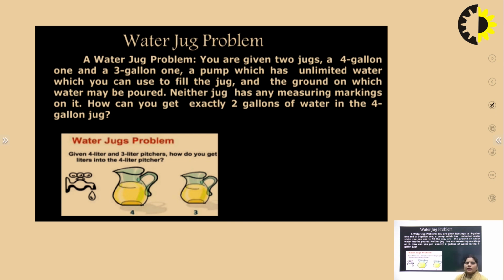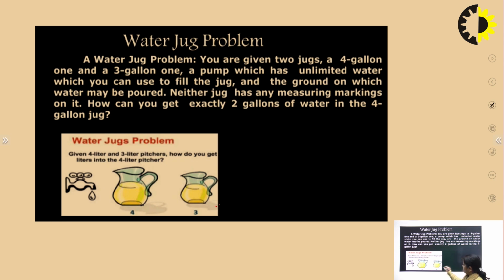So it is clear that the given things are two jugs, one 4-gallon and one 3-gallon. A pump is also given, and the ground on which you can pour the water. Now the limitation is that neither jug has any measuring markings on it. So how can you get exactly 2 gallons of water in the 4-gallon jug?